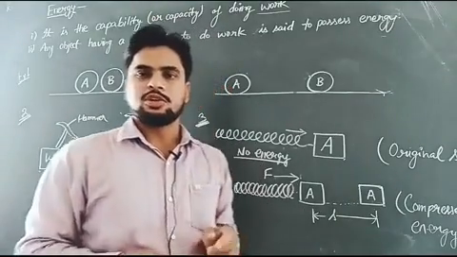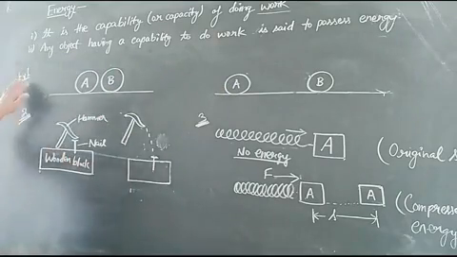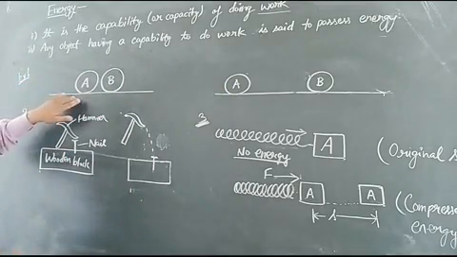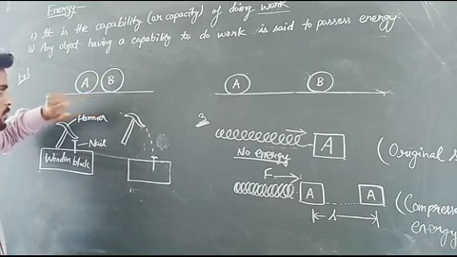Let's try to understand the concept of energy with the help of these three examples. In the first example, there are two bodies, body A and body B, placed nearby each other.